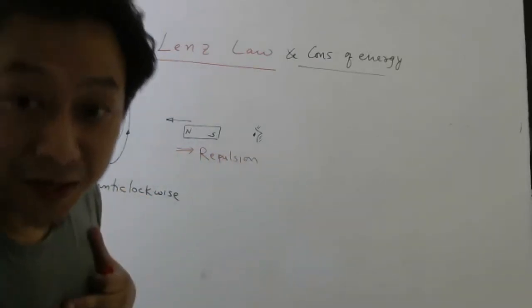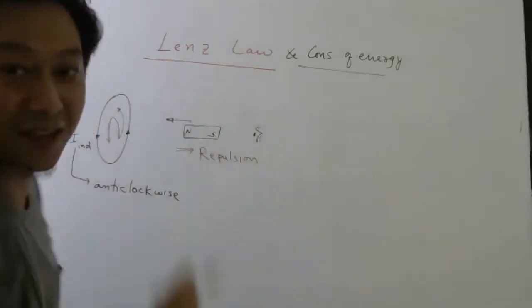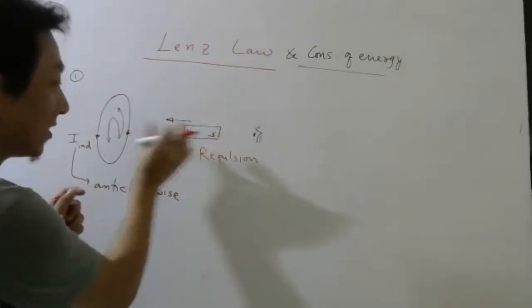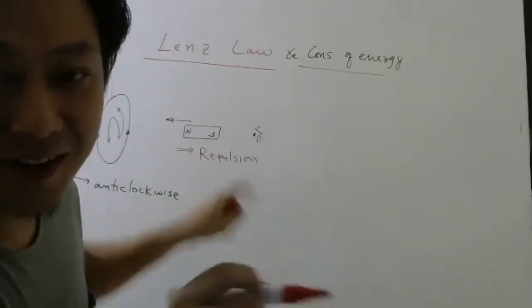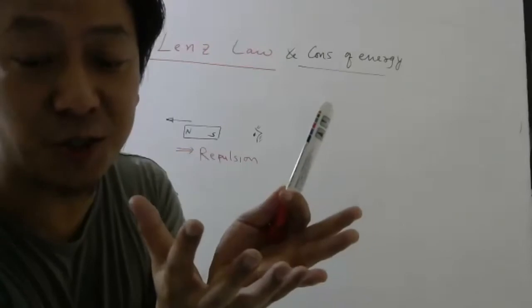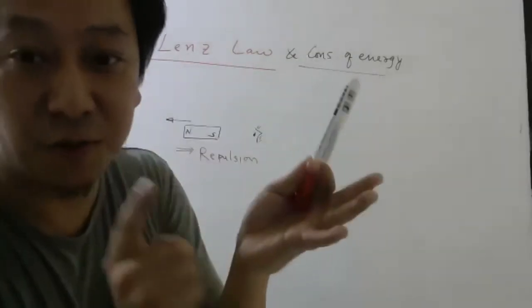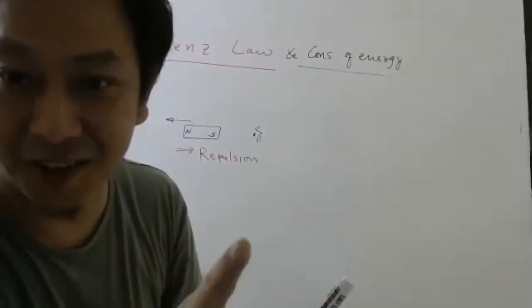So the person who is pushing it, the person who is moving this, has to do work against this force. Agree or not? If you want to move a heavy stone up, you have to do work against gravity. Correct or not?